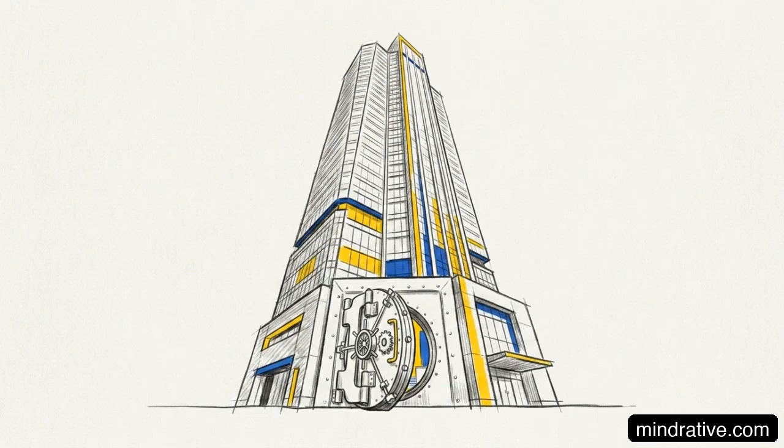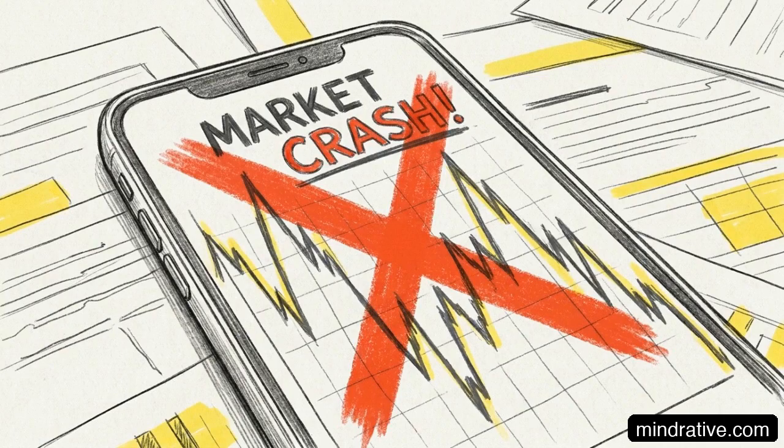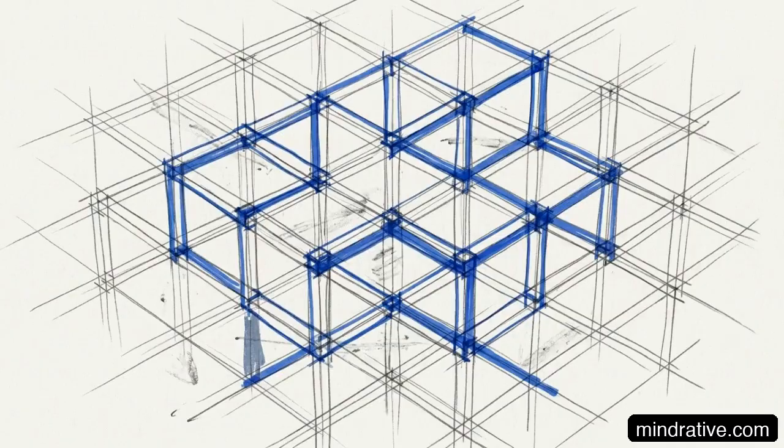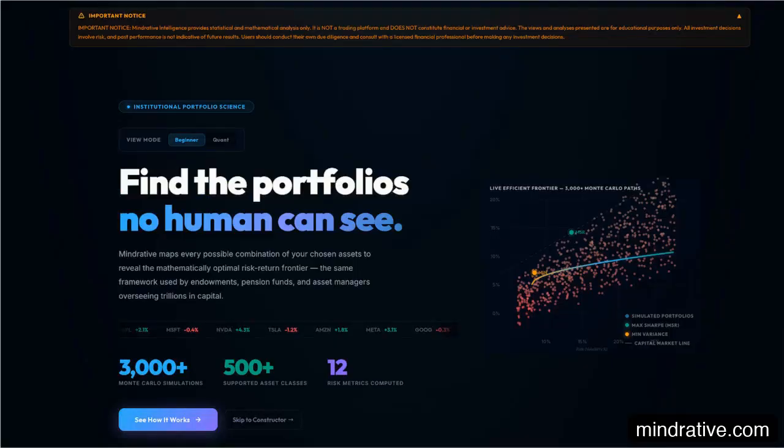Endowments and pension funds overseeing trillions of dollars don't pick stocks based on intuition or market headlines. They rely on rigorous mathematical frameworks that remain largely invisible to the everyday investor. This interface reveals that exact hidden landscape.